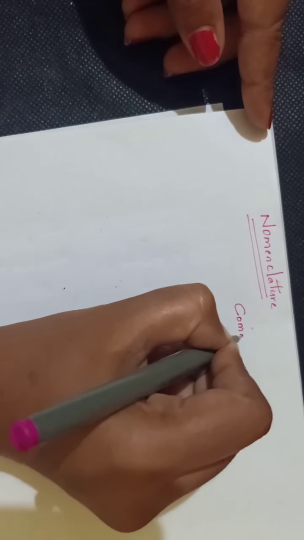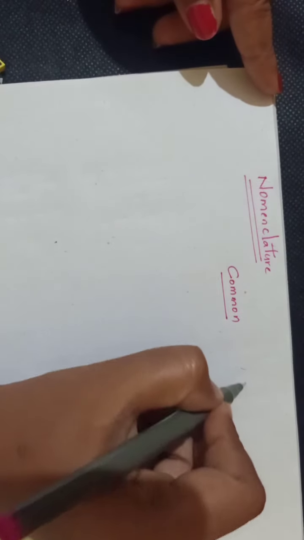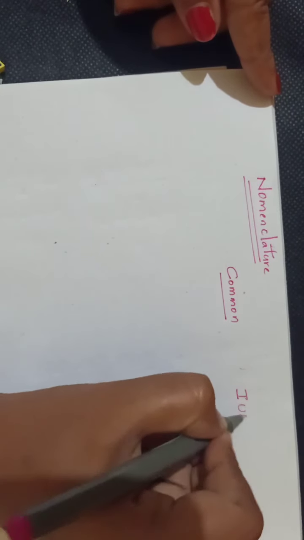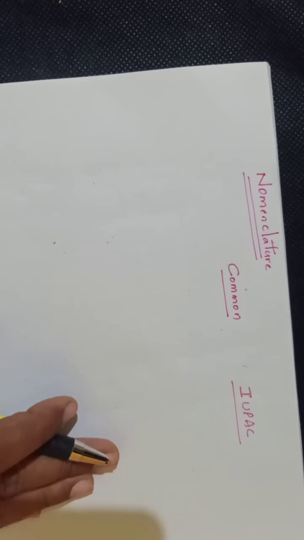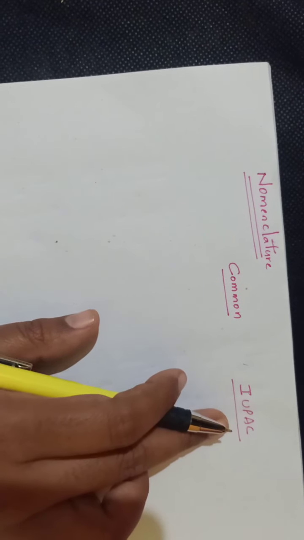One is the common name or common system. The other one is the IUPAC system. Okay, so IUPAC names are universally accepted names for whatever may be the compound. We will give these names based on a certain set of rules. Okay, clear?